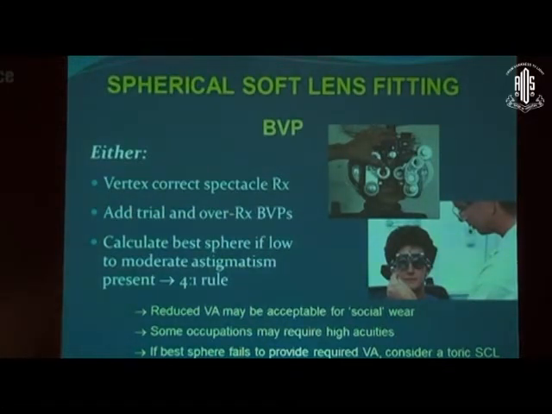And of course, once you have placed the contact lens, the fit is okay, and you have seen the centration, movement and coverage, then for final power, you do an over refraction. And if the over refraction gives you an error of more than 4 diopters, you calculate for the back vertex power from the nomogram directly. There is a formula, but there is a nomogram which you can directly see and modify.